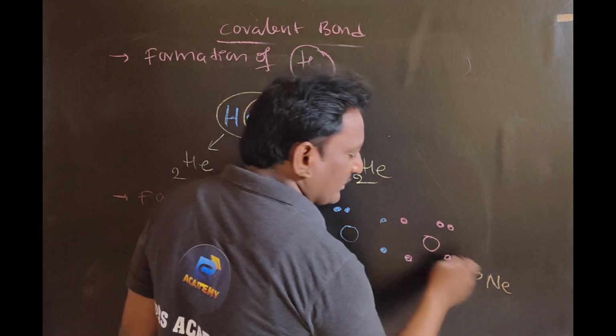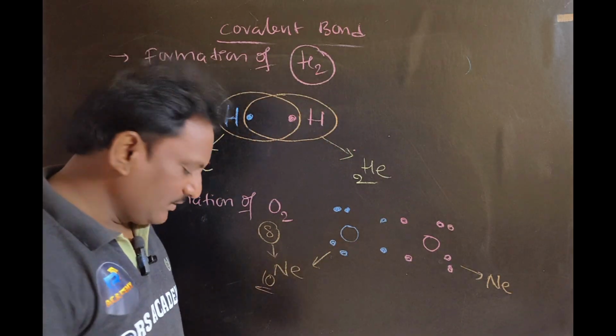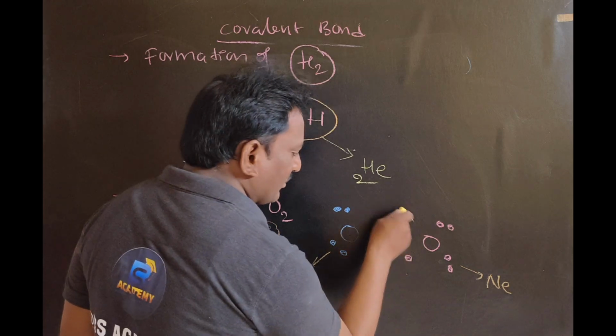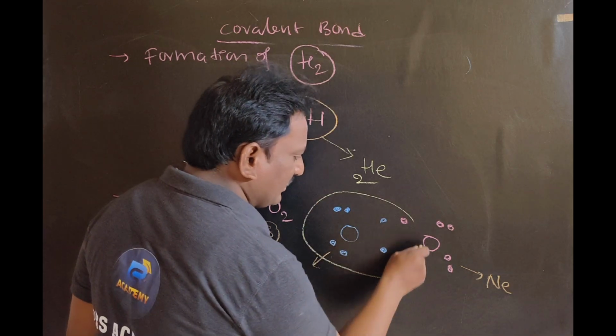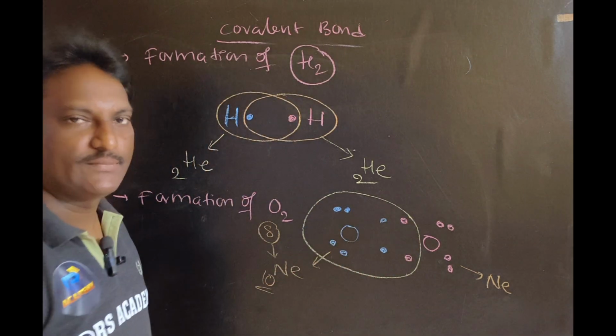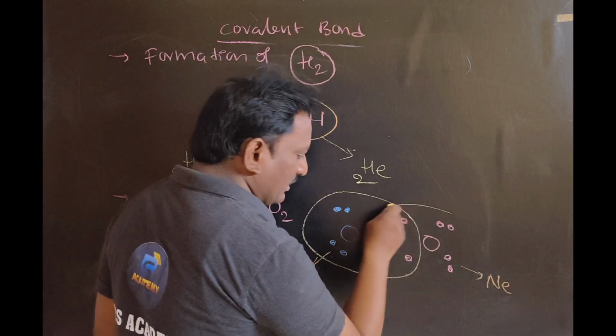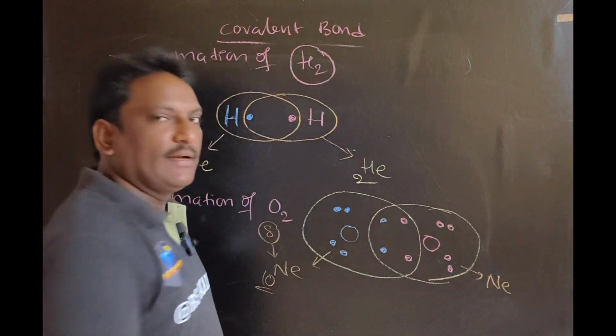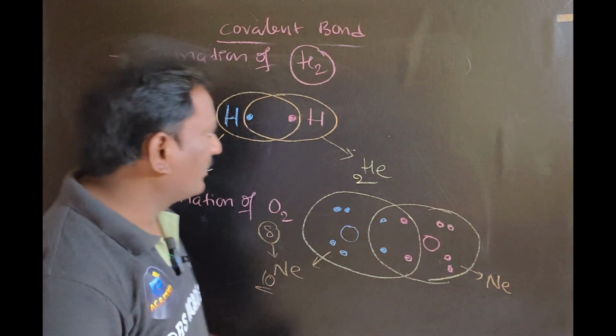So then these two electrons belong to this oxygen atom in order to attain neon configuration, and these two electrons also belong to the other oxygen in order to attain the nearest noble gas configuration of neon.